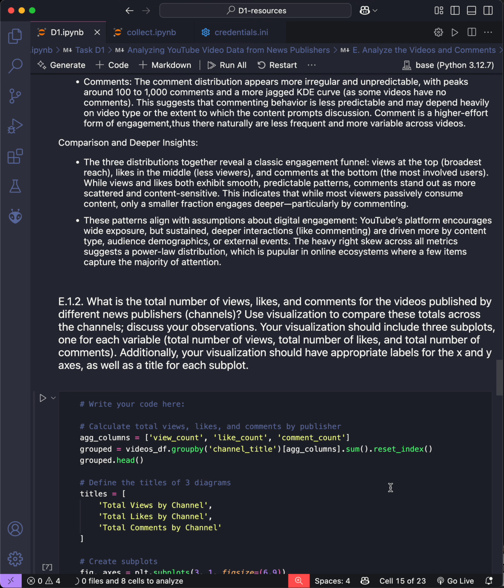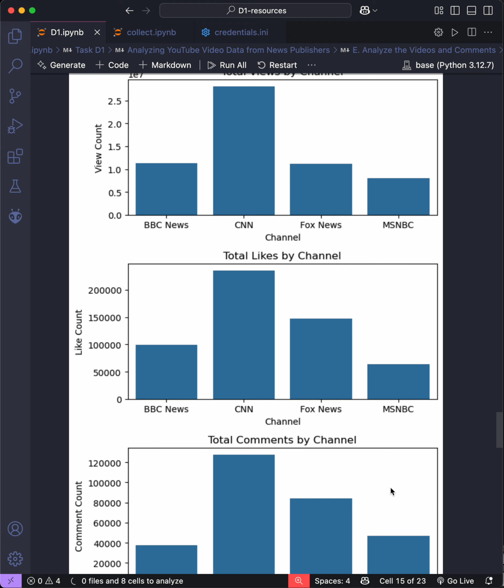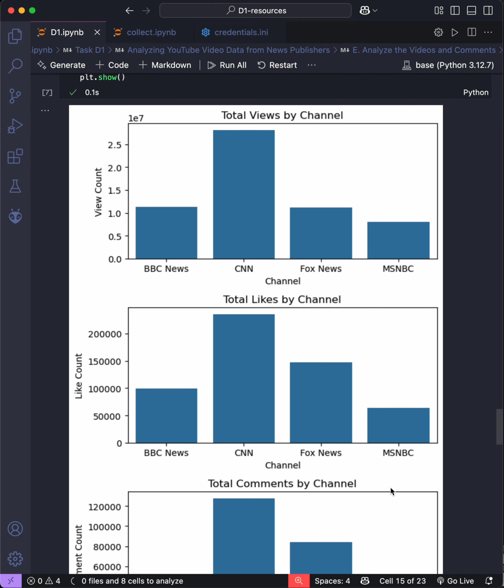Yeah. That finishes the first question. We will move to the second one. In the second one, I need to analyze the total number of views, likes, and comments for the videos published by different news publishers. Then I will draw the pie chart to show what is different and analyze it.